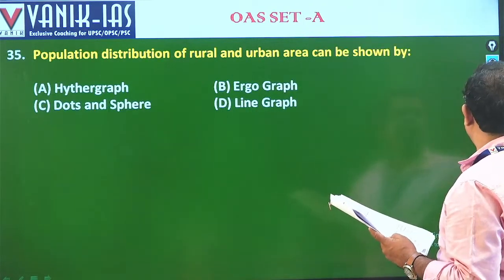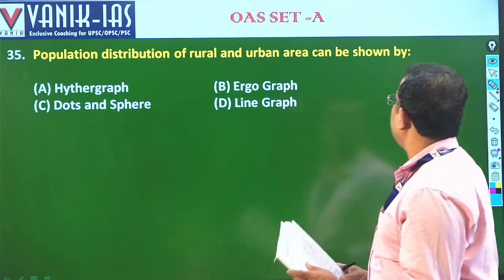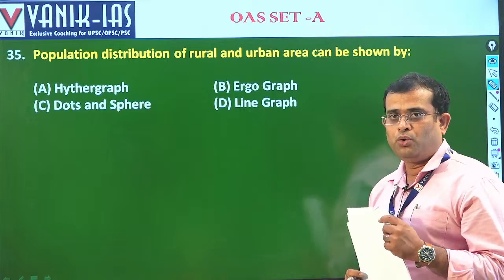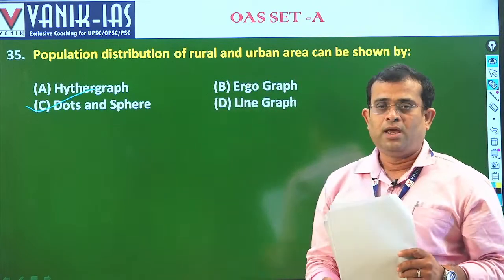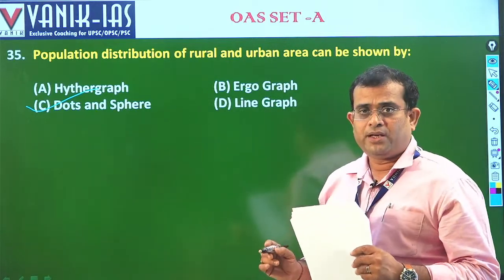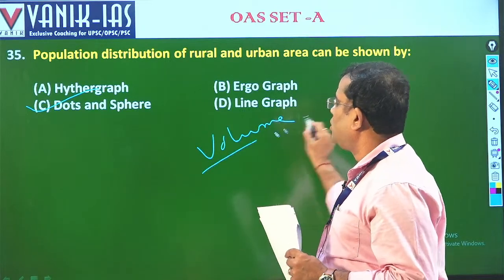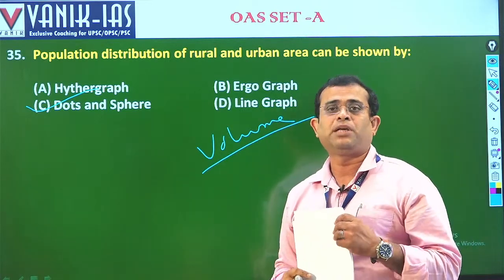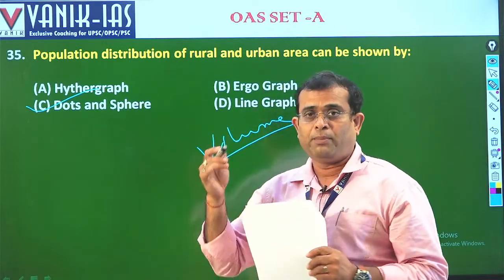Next, question 35: population distribution of the rural and urban areas can be shown by, okay, the answer is dots and spheres. These dots and spheres represent volume. Suppose I am talking about the population of Hyderabad, Bangalore or Mumbai. The voluminous ones are the mega plus cities.